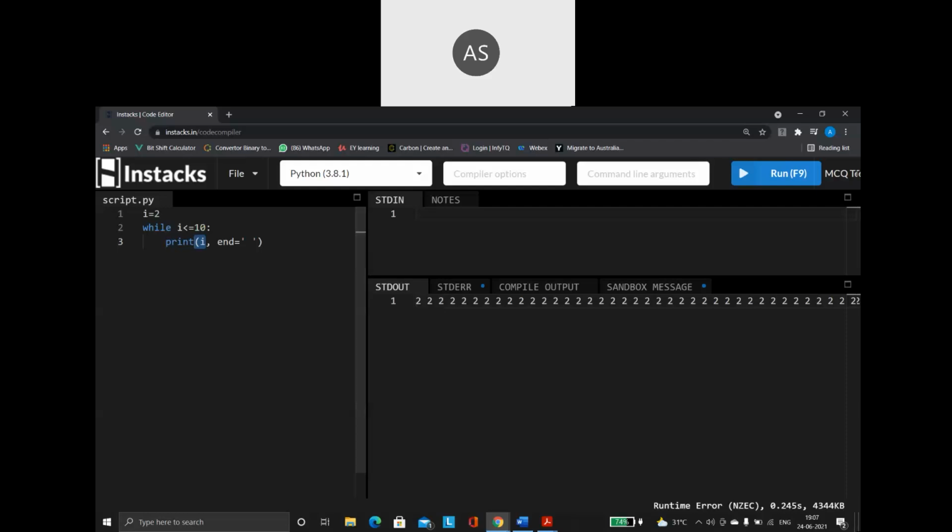Okay, so this is the reason why this loop is going to go into an infinite loop. So always remember, the while loop should have all the three parts. Otherwise, this is the possibility.